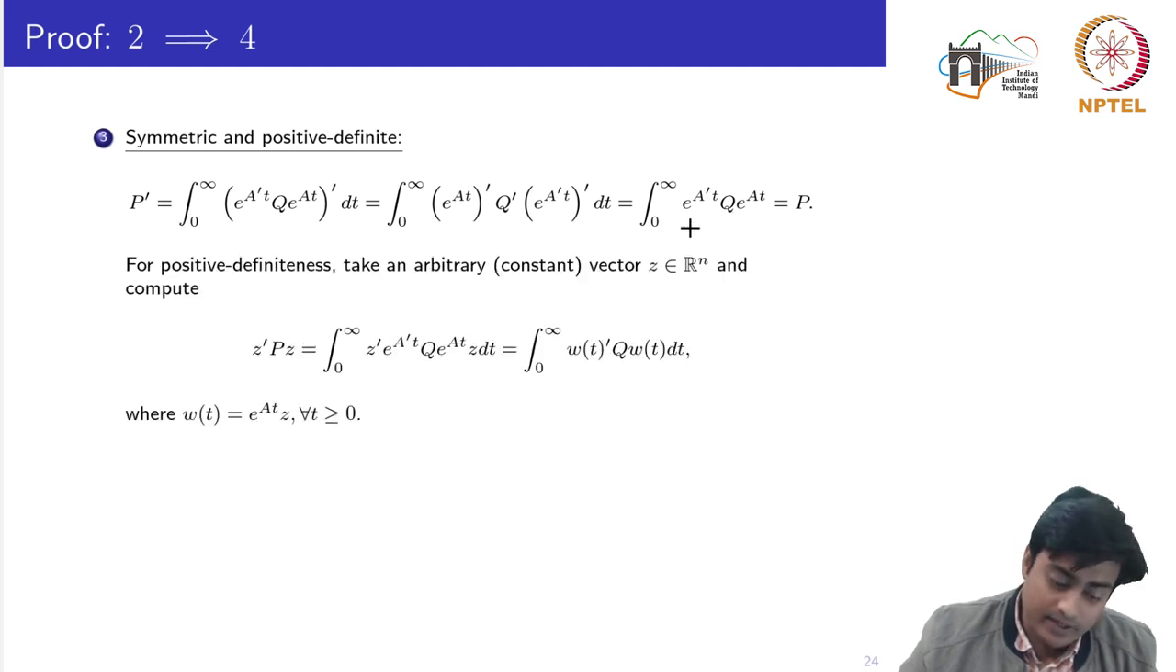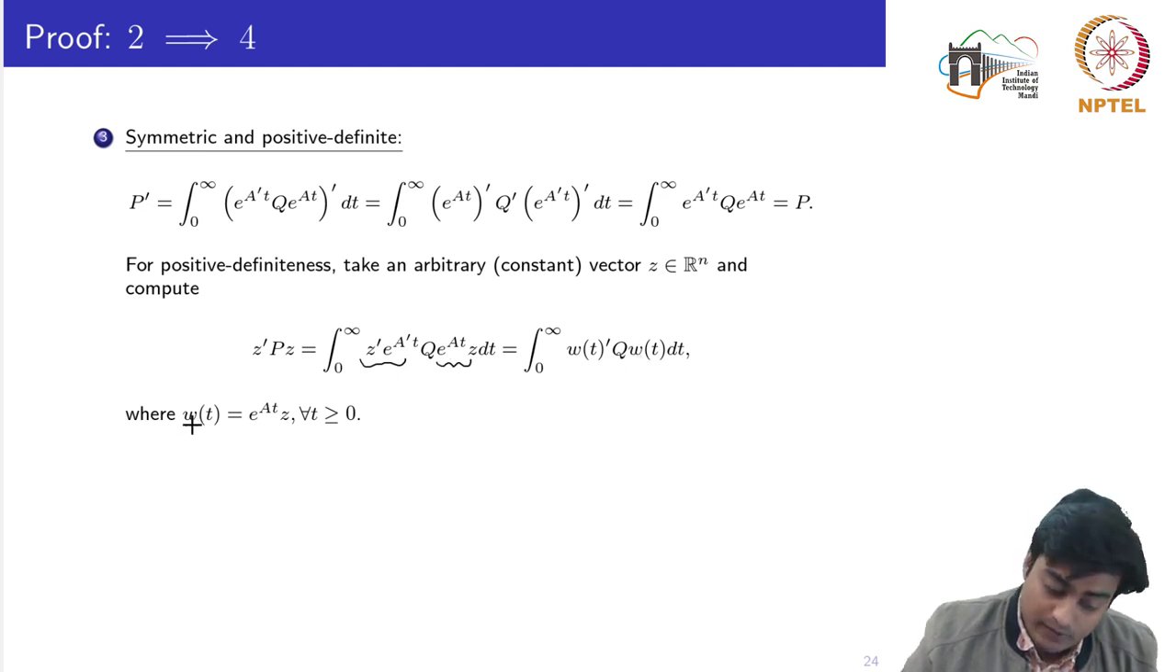Now for the positive definiteness, we define an arbitrary vector Z of the same dimension n, and consider Z transpose PZ. Again, by putting the P integral defined earlier into this expression, we obtain this. Finally, I replace Z transpose e to the power A transpose t, or to be precise e to the power At into Z, by another signal w(t).